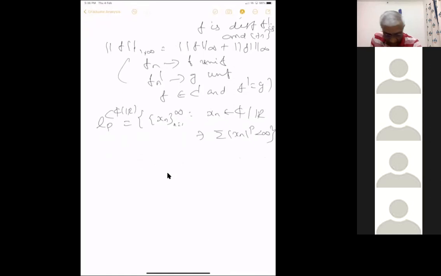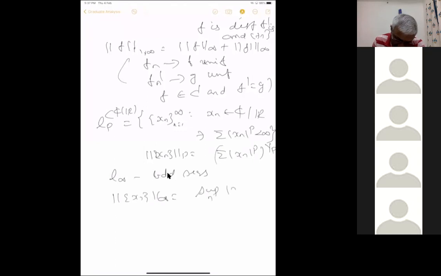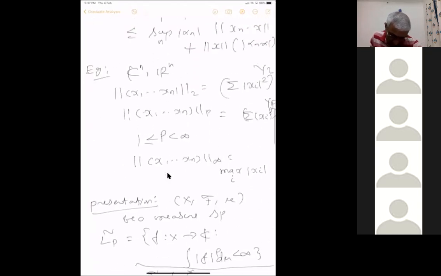If you take the natural numbers with counting measure, then it follows that there is no need to prove it separately. Then you define the norm of the sequence xn in p as the summation of mod xn power p, to the power one over p. This is usually called small LP spaces. Similarly, L infinity is all bounded sequences, and the norm of xn infinity equals the supremum of mod xn. So these are all LP spaces, and what else do we have? Do we have any more examples?